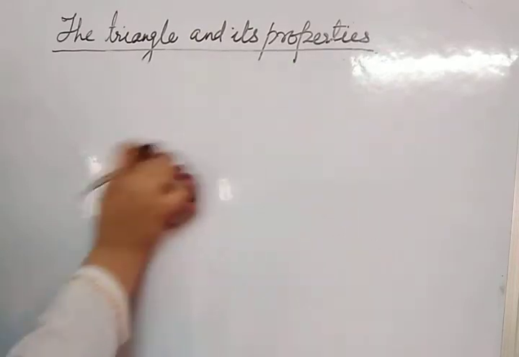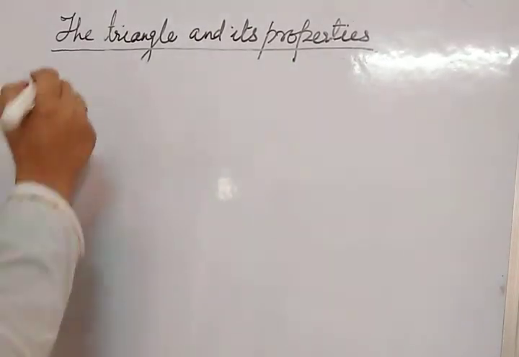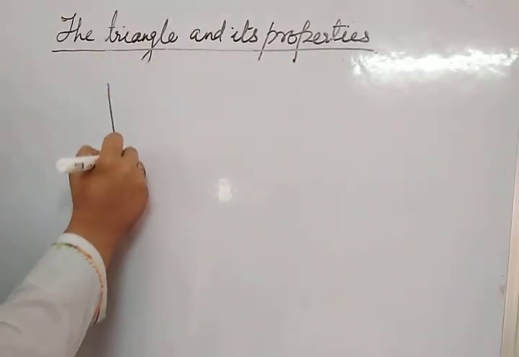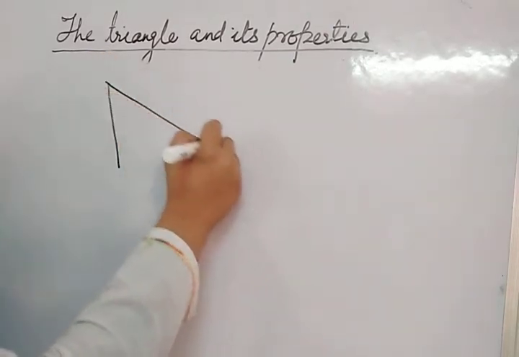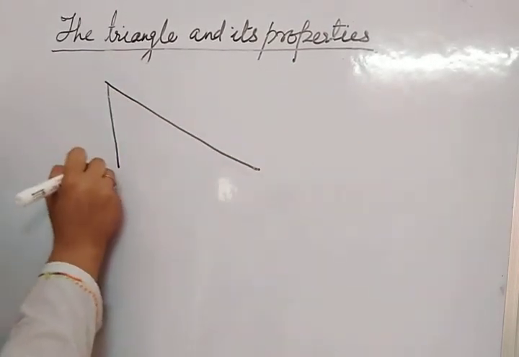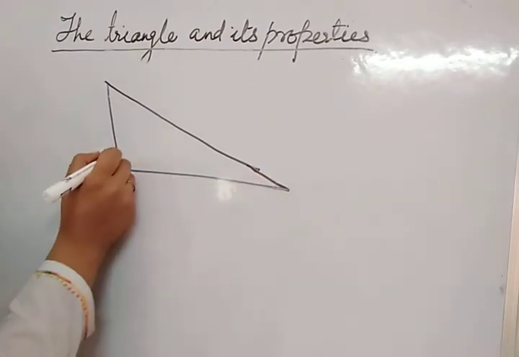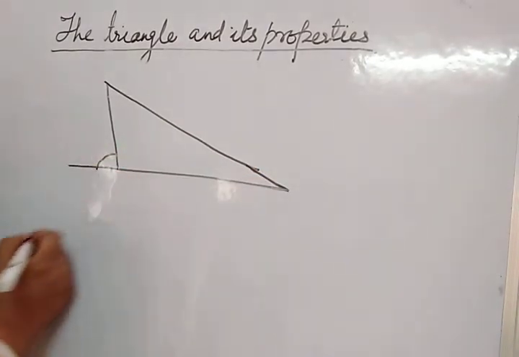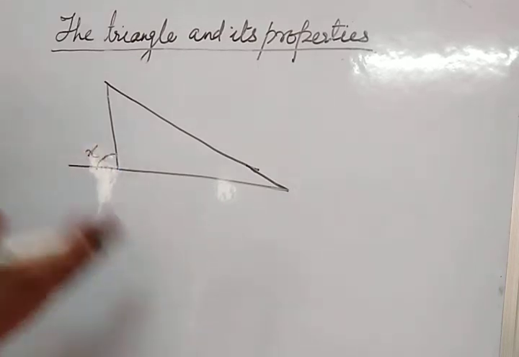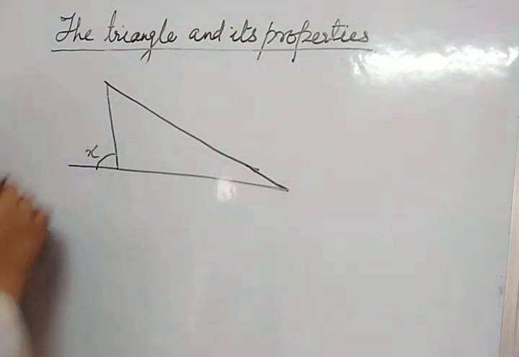Now come to the next topic, the next property of a triangle, the exterior angle property of a triangle. If we extend this side of a triangle, then you can see it forms an angle that is exterior of the triangle. So that is why it is called the exterior angle of a triangle.